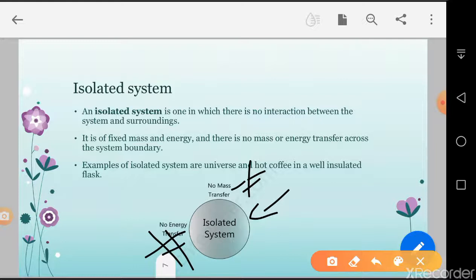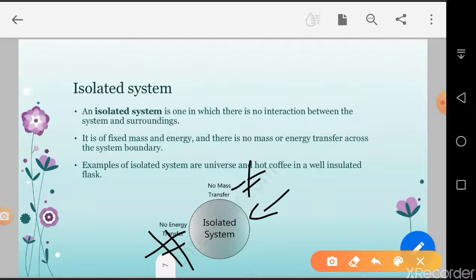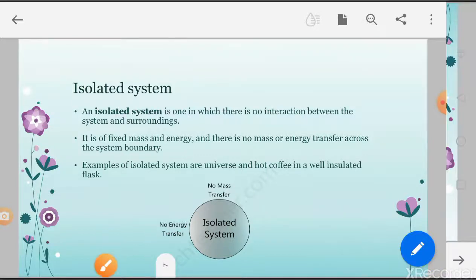Okay, so an isolated system is made with the help of an insulated cover. If the insulation is not there, then that is not an isolated system. And a thermal flask is also called an isolated system, and that has insulated glass walls, so it does not transfer heat to the surroundings, and the lid is closed, so it does not transfer mass from that system. Okay, this is the isolated system.